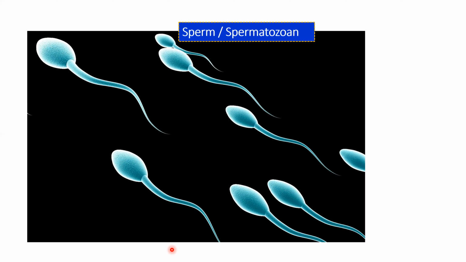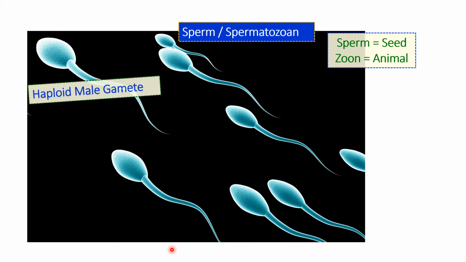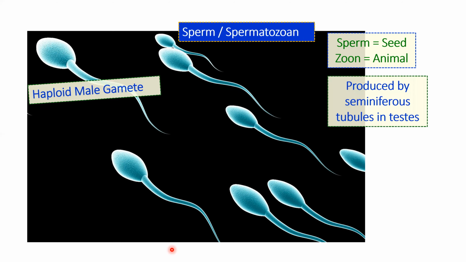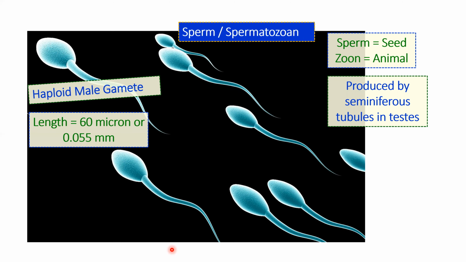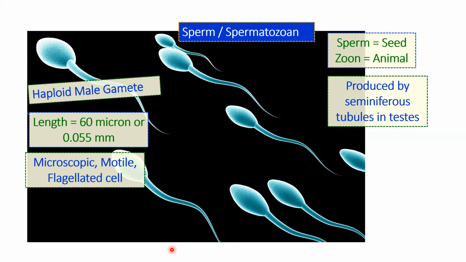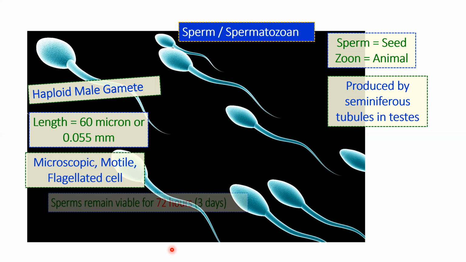Now let us come to the next part, that is the structure of sperm, which is also called spermatozoon. Sperm means seed and zoon means animal. So this is a haploid male gamete which is produced by your seminiferous tubule in testes. We have already done how it is exactly produced, the 3 stages. The length of the sperm is 60 micron or 0.05 mm. It is a microscopic, motile and flagellated cell.